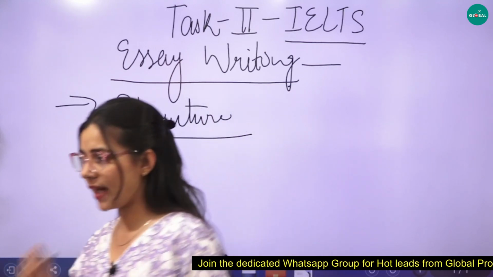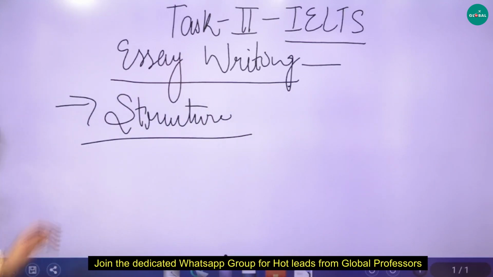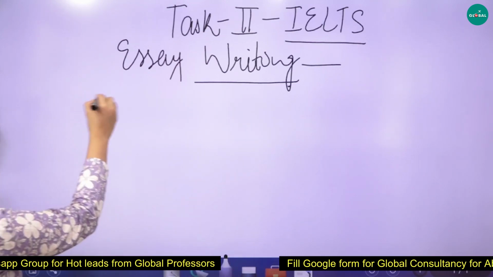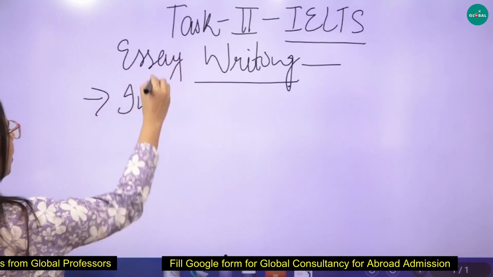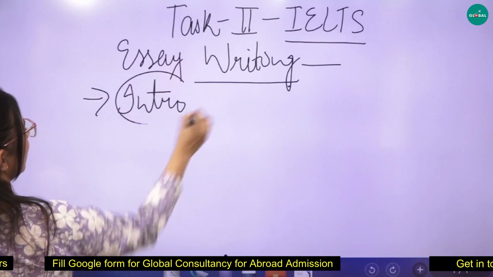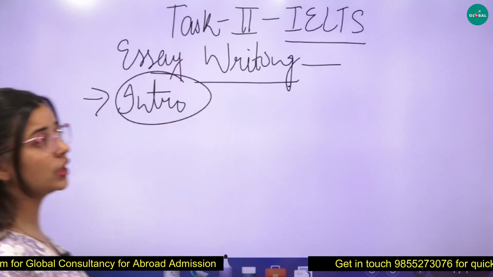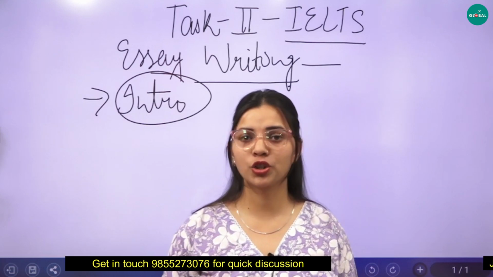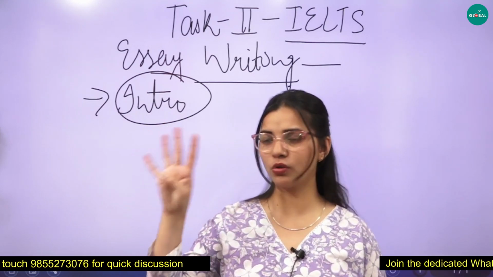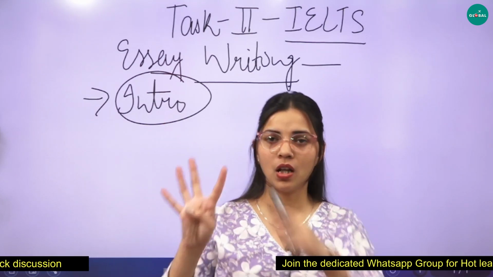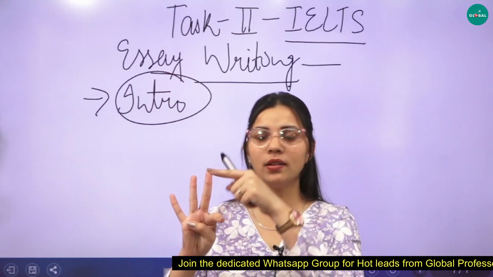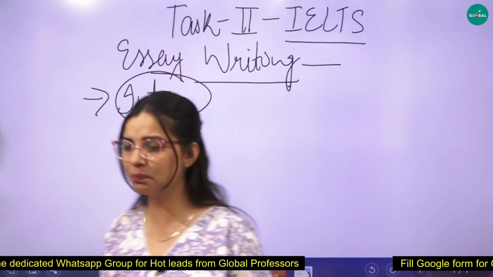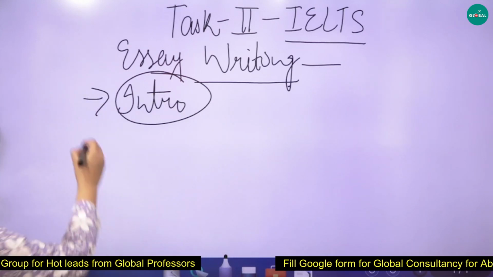So essay writing here in IELTS starts with an introduction. As I just mentioned, in essay writing you need to count these 4 fingers: introduction, body para 1, body para 2 and conclusion. This is the structure, very simple.